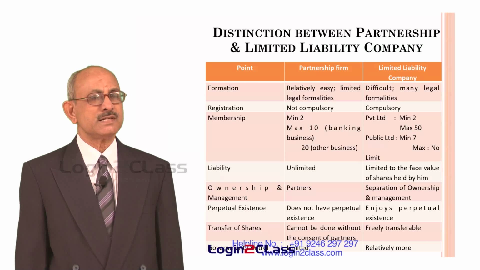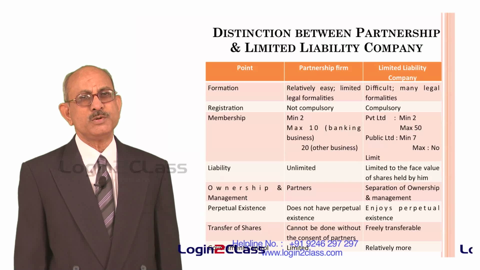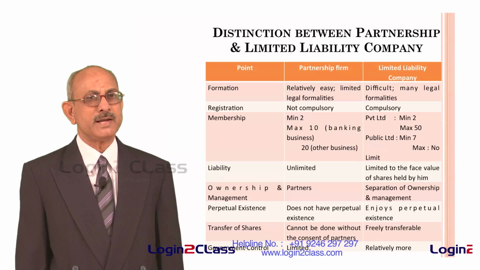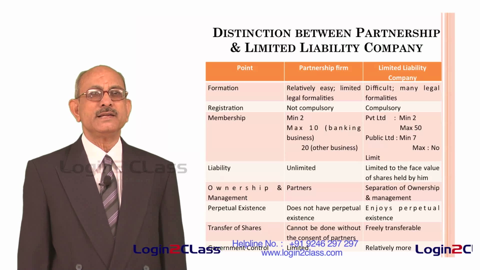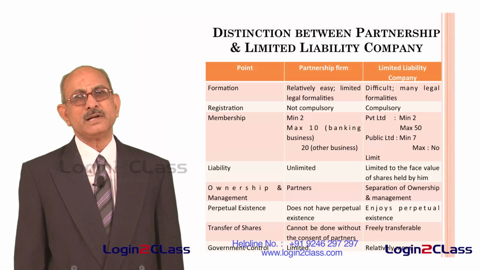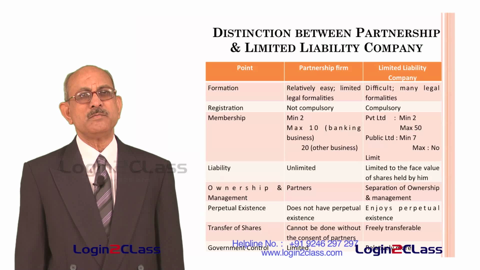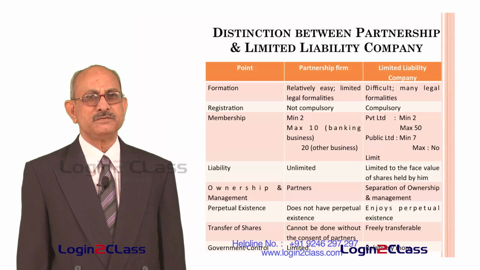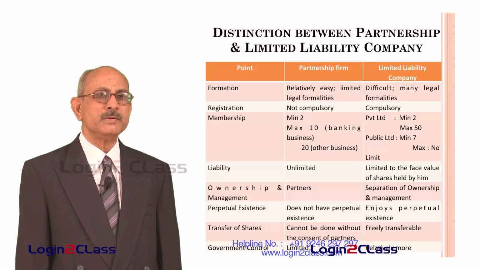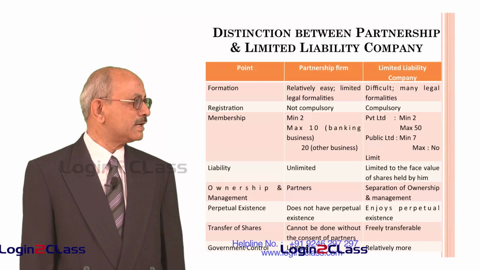As far as membership is concerned, in the case of a partnership firm, the minimum can be 2. That means there should be at least 2 persons to form a partnership firm, and the maximum is 10 in the case of a firm having banking business, or 20 in case the firm is doing other businesses. But in case of private limited and public limited companies, the membership limits are different. In the case of a private limited company, the minimum membership is 2 and the maximum is 50. And in the case of a public limited company, the minimum is 7 and there is no maximum limit. That means any number of people can become shareholders of a public limited company.